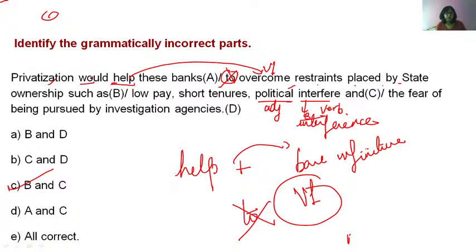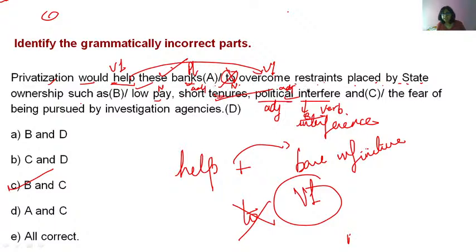Now let's analyze the sentence once. Privatization would, can, could, may, might, shall, should plus V1. This is correct. These banks plural, so that's why these. Overcome restraints placed by state ownership such as low pay. Pay is a noun, low adjective. Short tenures, tenure is a noun and short is an adjective.